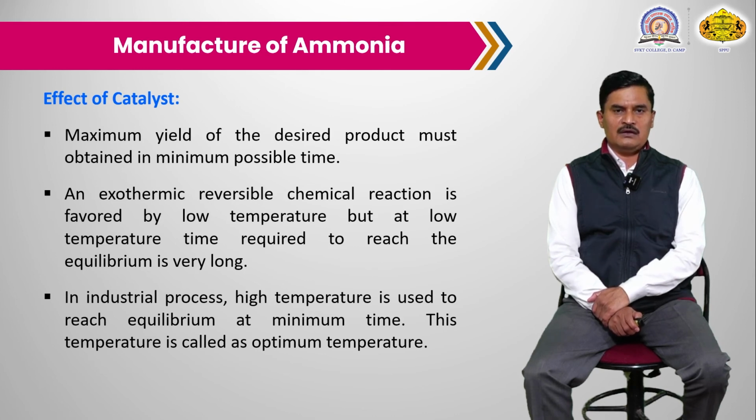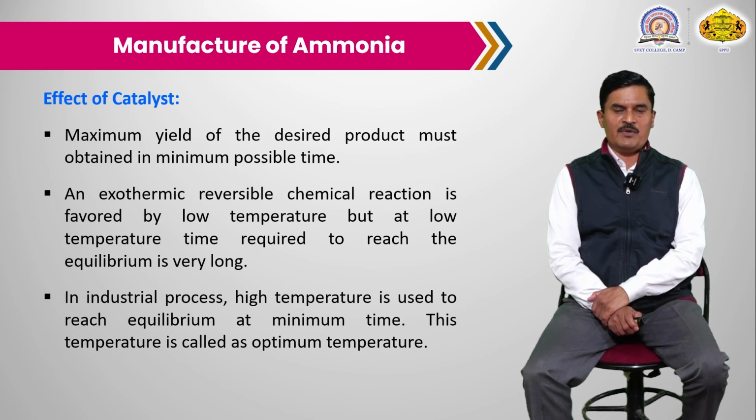The reaction is an exothermic reversible chemical reaction favored by lower temperature, but at lower temperature the time required to reach equilibrium is very long. Hence, in industry they use the catalyst.